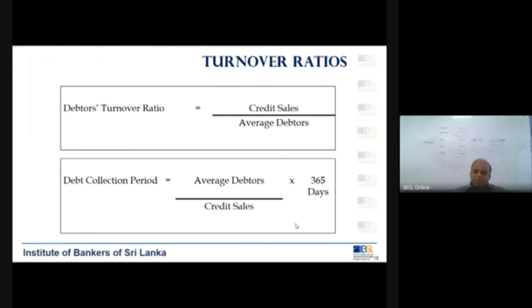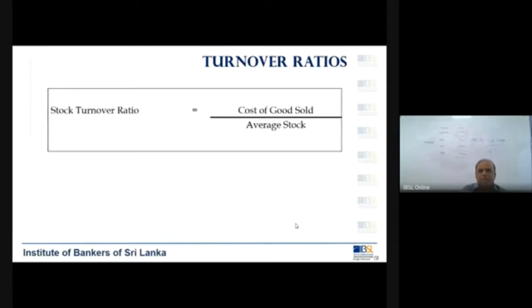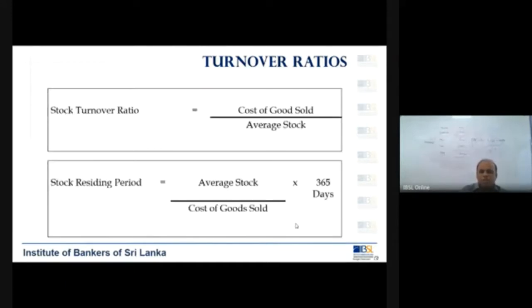But debtors turnover period, or debt collection period, is somewhat different. I told you about that in terms of days. So how do you calculate it? Average debtors divided by credit sales into 365. So you get the debtor collection period, or debt collection period. That is how long you take to collect from your debtors. Then we calculate the stock turnover ratio or the stock turnover period.